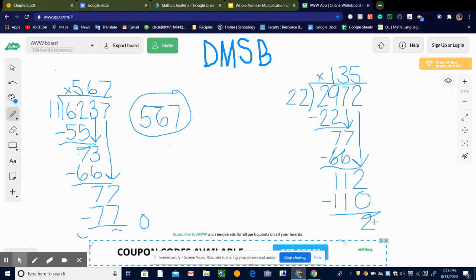So what's different about this one is I'm left with 2, but I know that it's time for me to stop because I have no other numbers to bring down. So when I know I have no other numbers to bring down, and my number is 2, and 22 will not divide into 2. 2 is smaller than 22. So that means 2 is my remainder. So our answer is 135 with a remainder of 2.